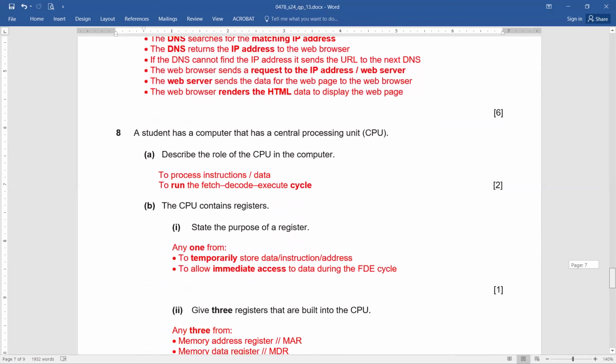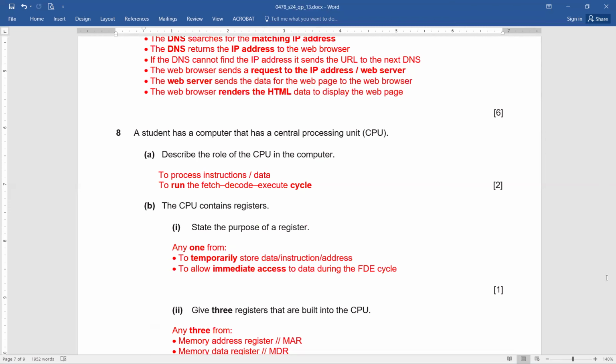Now, question number 8. A student has a computer that has a CPU, a central processing unit. Describe the role of the CPU in the computer. It's a 2-mark question. And what is the CPU doing? To process instructions or to process the data, to run the fetch, decode, execute cycle or FE cycle. Now, if you write these 2 points, then definitely you will be able to score 2 out of 2.